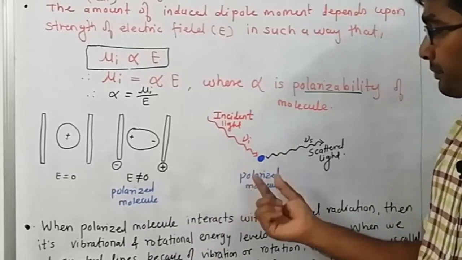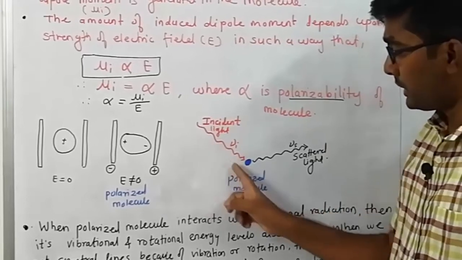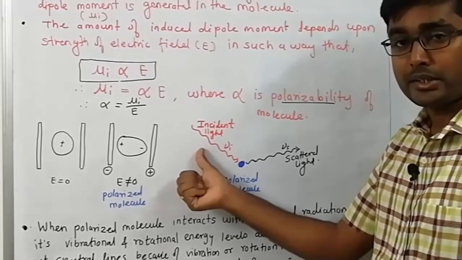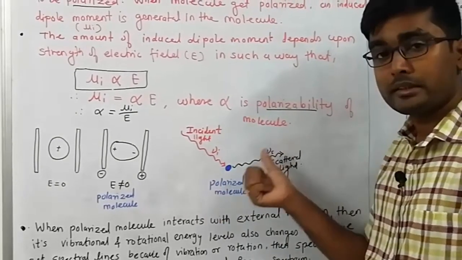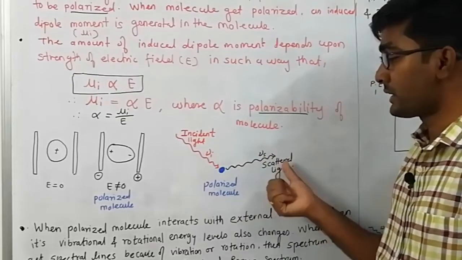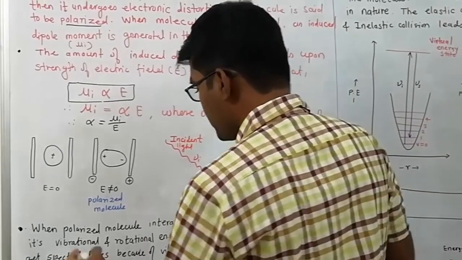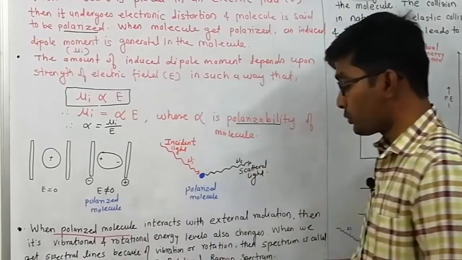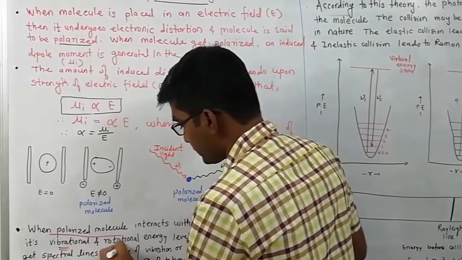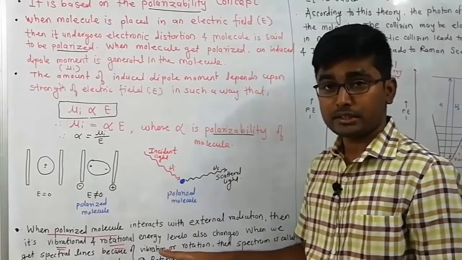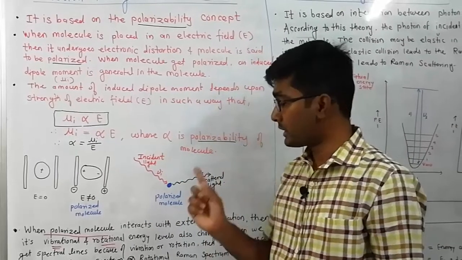When this polarized molecule is allowed to interact with monochromatic radiation having frequency mu I, then scattering takes place, mu S. Now when the polarized molecule interacts with this external radiation, the vibrational and rotational energy levels also change.